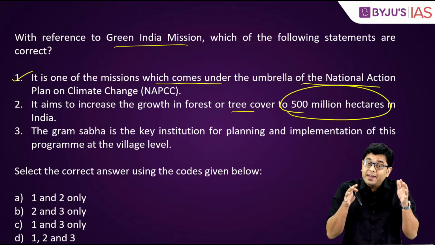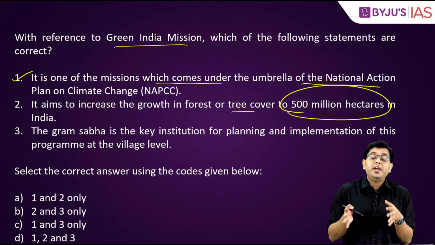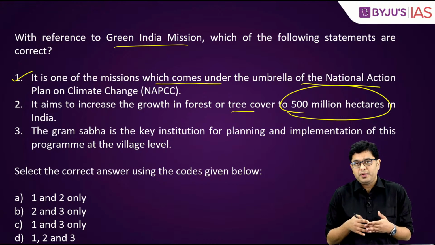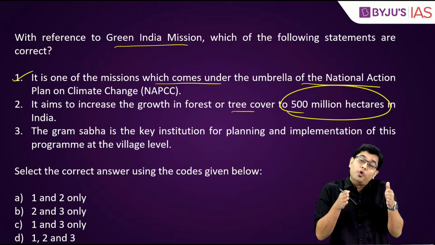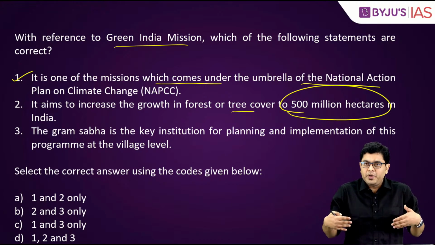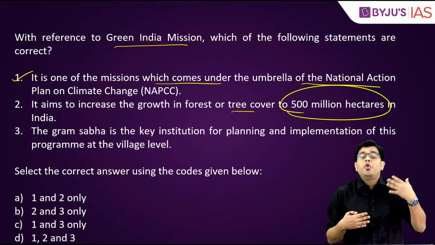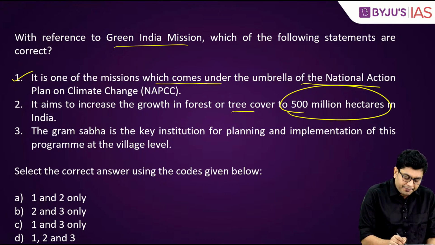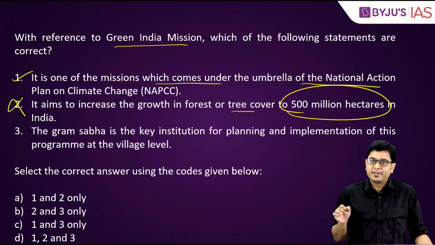The whole area of the country is somewhere around 328 to 330 million hectares. So if the area of the whole country is less than 500 million hectares, how can a mission aim to achieve more forestation or more forest cover than that? So this becomes absolutely incorrect.